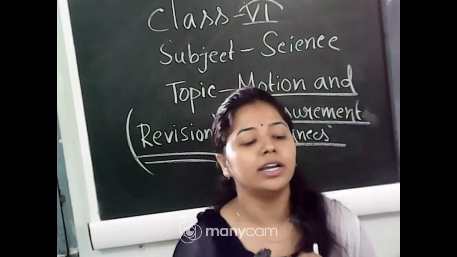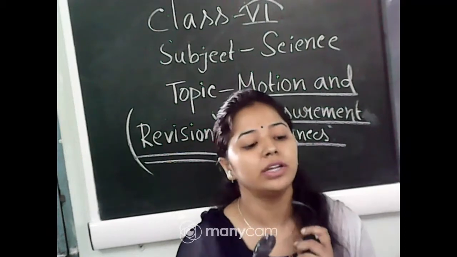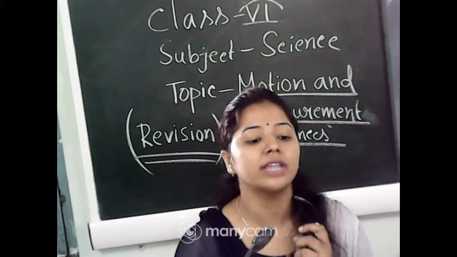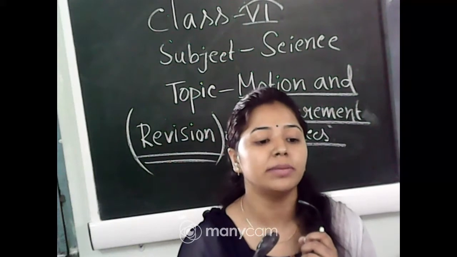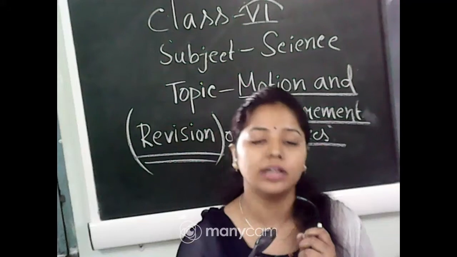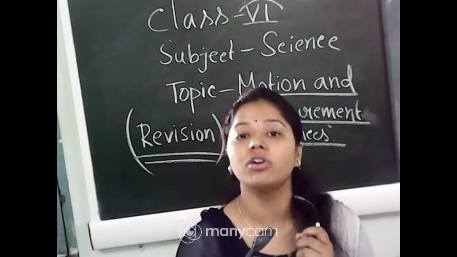Now, as you know, there are mainly two types of measurement. One is standard measurement, another is non-standard. Now, what is the difference between standard and non-standard measurement? I have already told you. In non-standard measures, the calculation or the result is not reliable.